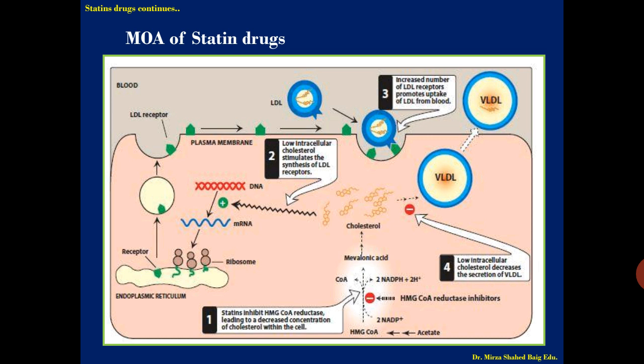So when we give these statin drugs, HMG-CoA reductase inhibitors, in the red one, if you see, it is stopping the formation of mevalonic acid, or interfering in the formation of mevalonic acid, or blocking the mevalonic acid formation. As this step is blocked, cholesterol will not be produced in the cells.